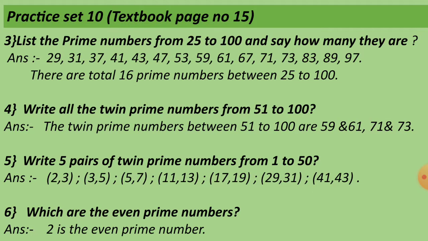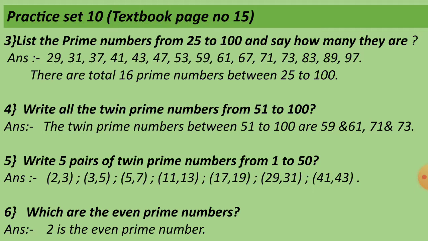Now we will solve the third question. List the prime numbers from 25 to 100 and say how many they are. The answer is 29, 31, 37, 41, 43, 47, 53, 59, 61, 67, 71, 73, 83, 89, 97. So these are the prime numbers from 25 to 100. If you count them, there are a total of 16 prime numbers between 25 and 100.